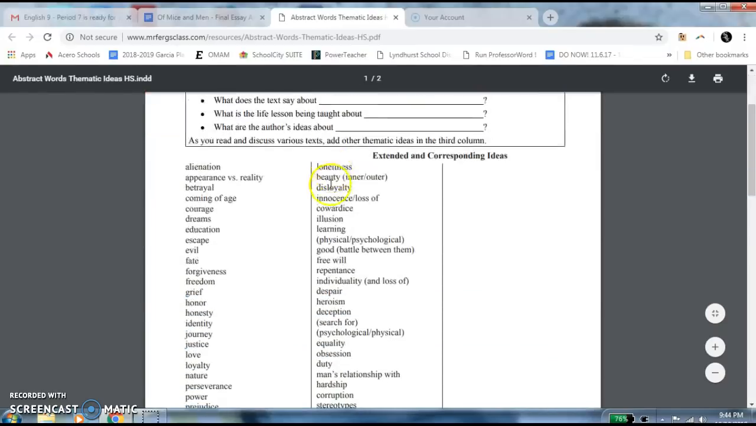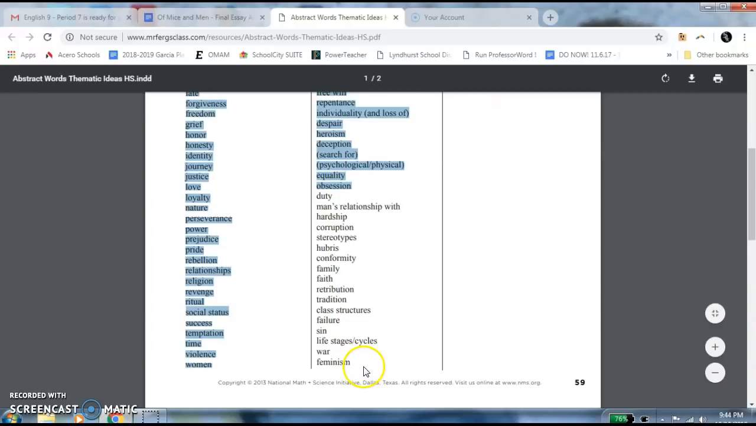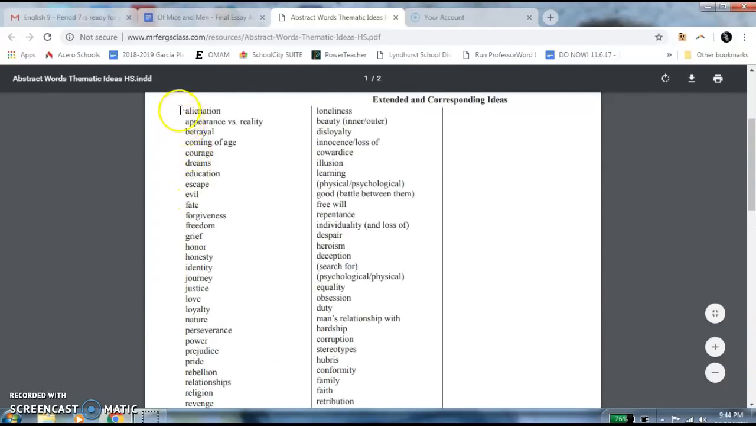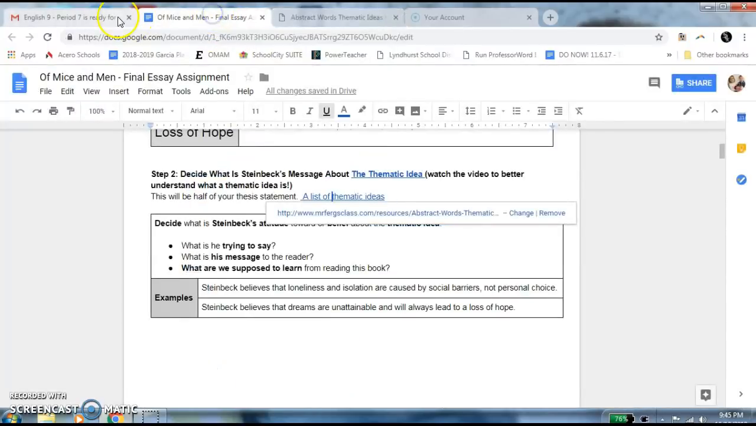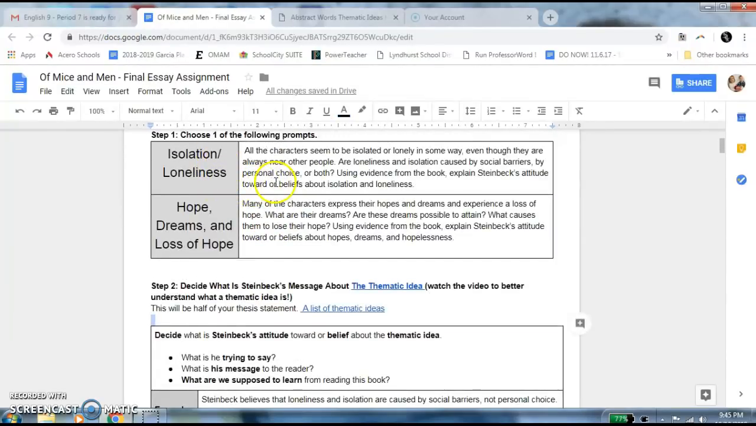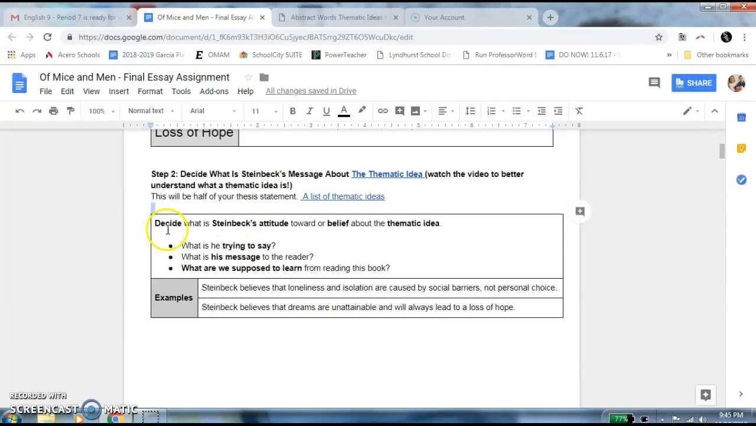Back to the list of thematic ideas. You can click on this link and it takes you to here. So here is an entire list of about 50 different thematic ideas that you can choose from. Once again, I narrowed it down to loneliness and isolation, and dreams and loss of hope. So that's kind of what you can focus on. But if you want to focus on a different topic, let me know and we can work something out.